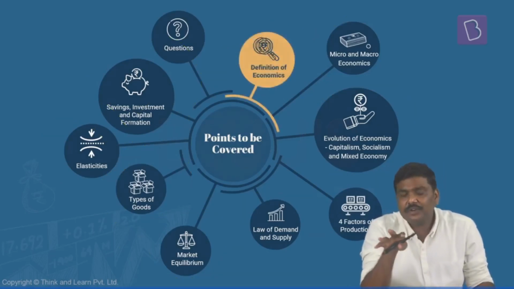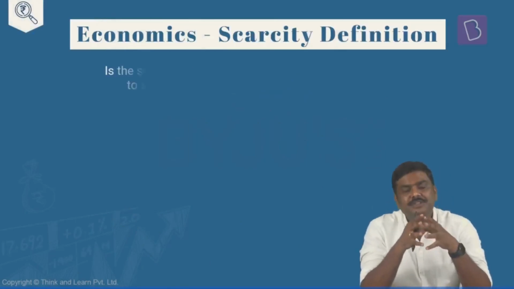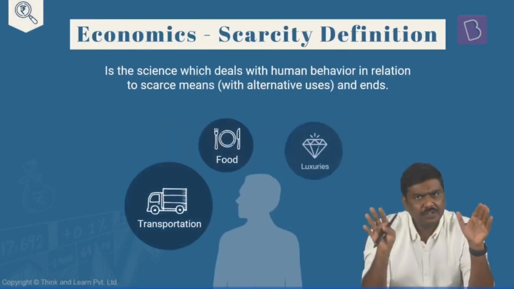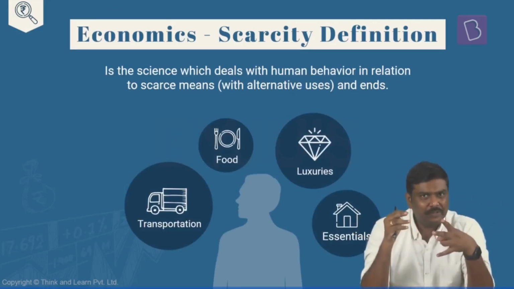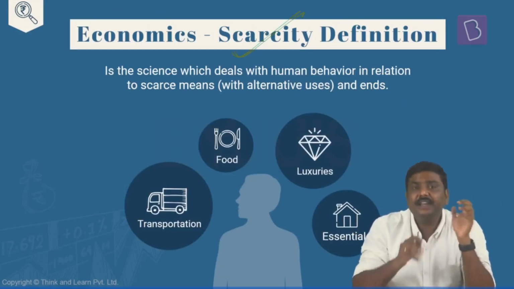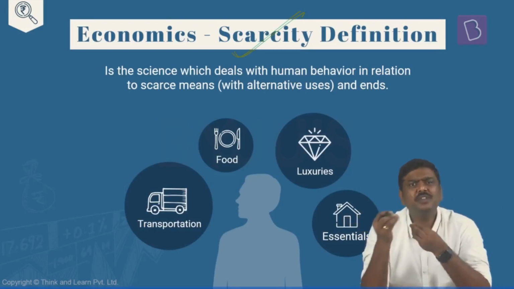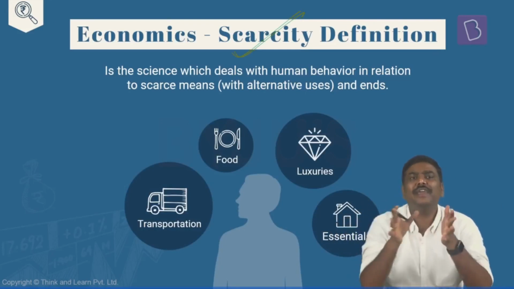Okay, so let's start the discussion now. First, we'll start with the definition of economics. Now, to be more precise, there are different definitions which have been given. Should you mug up all of the definitions? No. I'll discuss two definitions. One is a scarcity definition, and the second one given by Paul Samuelson, which is a modern definition of economics.